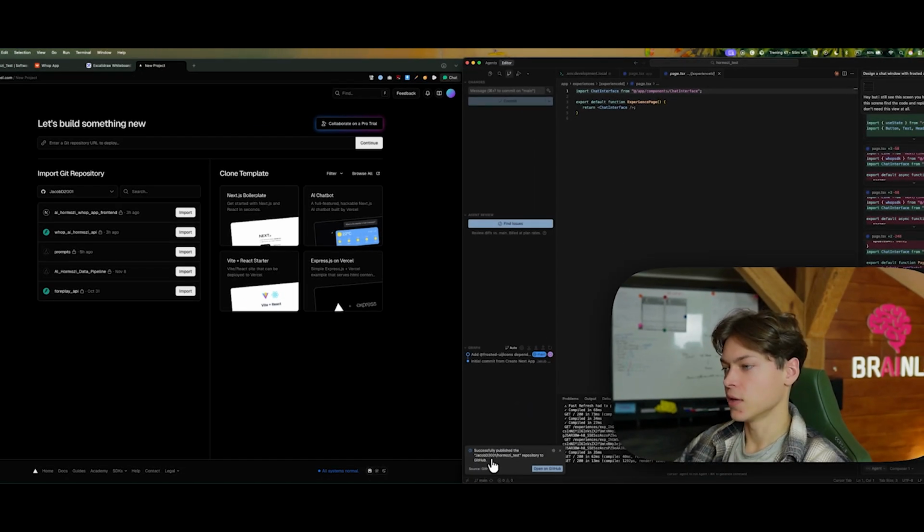You'll want to wait for a second. As you can see, successfully published repository to GitHub, and you need to connect your account on GitHub. GitHub is essentially the place you store your code.